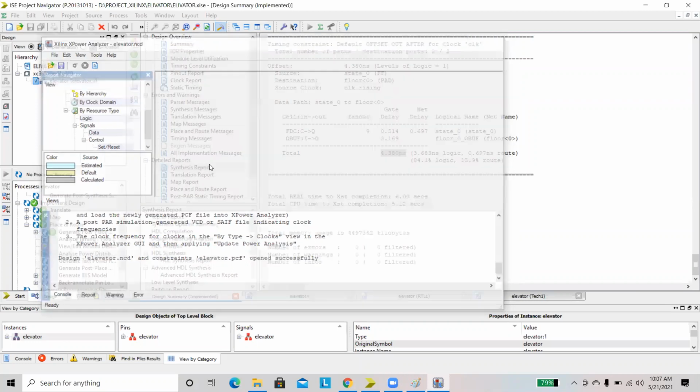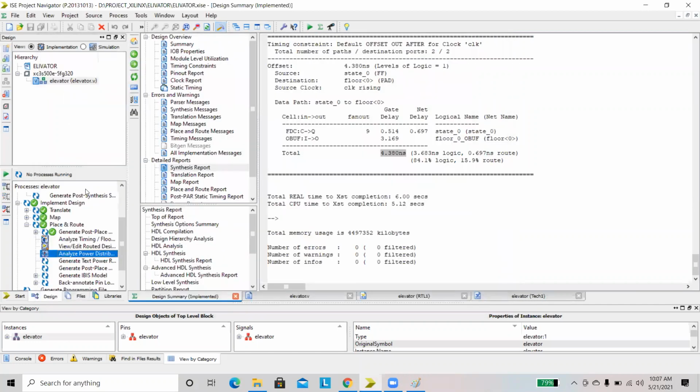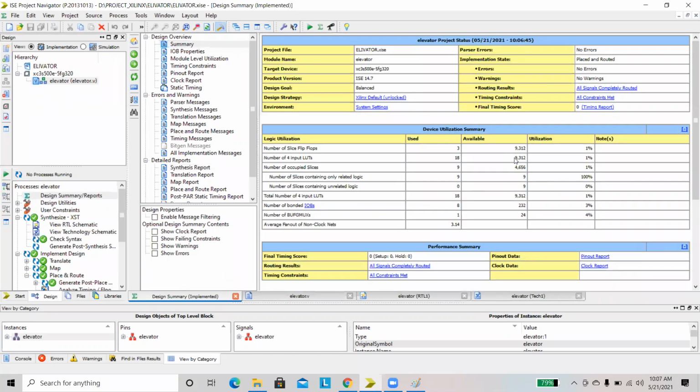Actually, this power is consumed by the complete family. What are the LUTs we have here? 9312, right? These LUTs use that much of our power. That means we have to calculate the power for 18 LUTs.